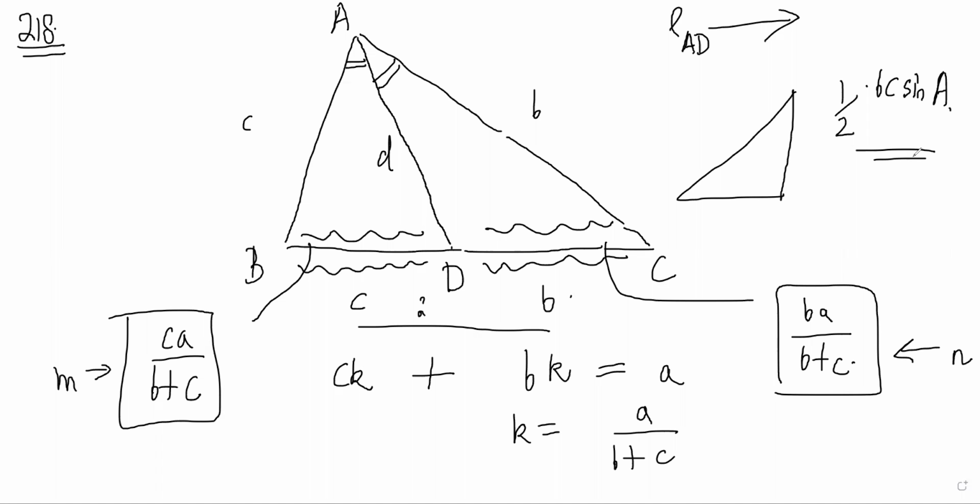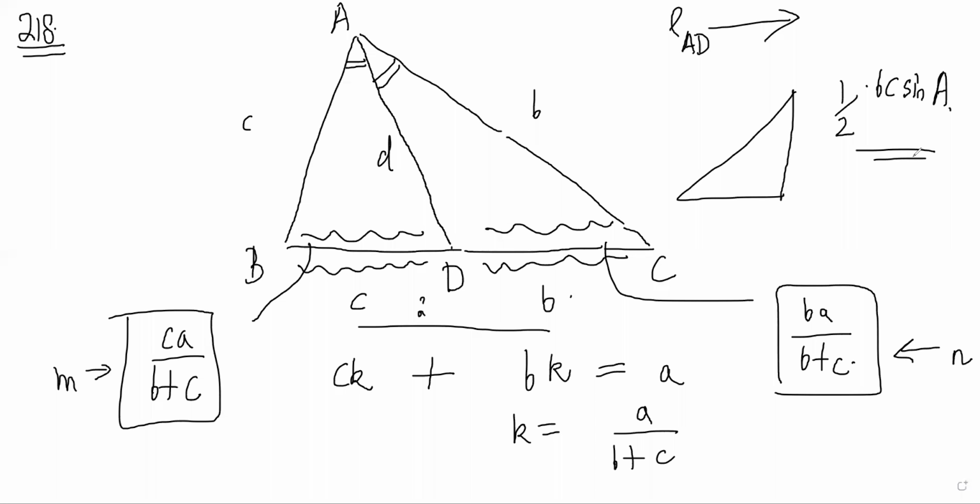Yes, sir. AB is c, AD is delta. So half c delta sine A by 2 plus, for ACD, half b delta sine A by 2, because A by 2 is being bisected. That should be equal to half into b into c into sine A, right? Correct.